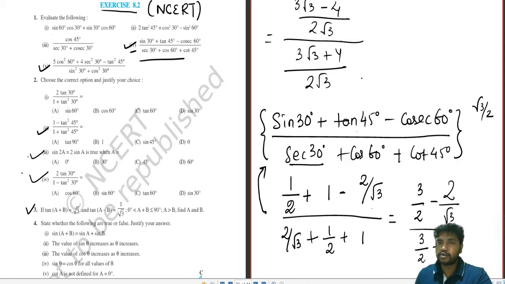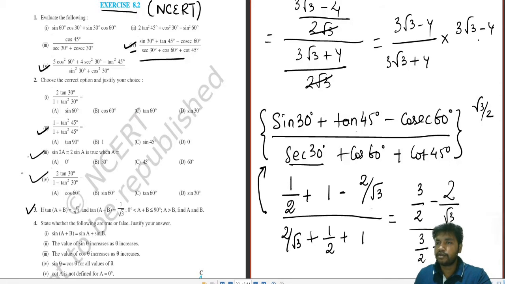Here 2 is missing, 2 into 2 is 4. This will get deducted. So 3 root 3 minus 4 by 3 root 3 plus 4. Okay, so according to the rationalization method, we would be multiplying 3 root 3 minus 4 by 3 root 3 minus 4 on the numerator and denominator.